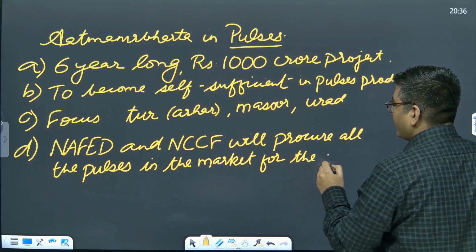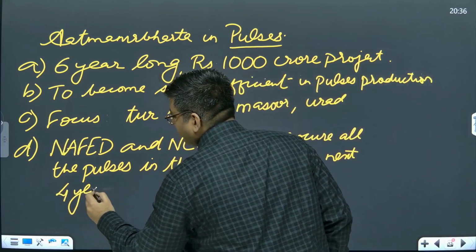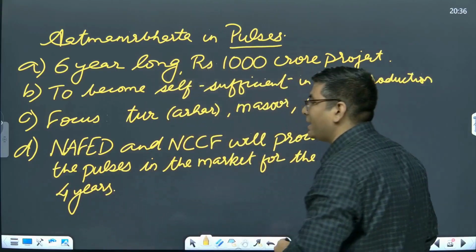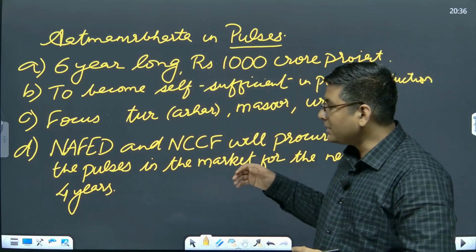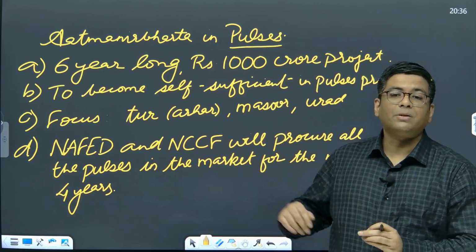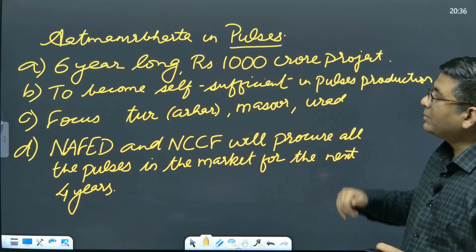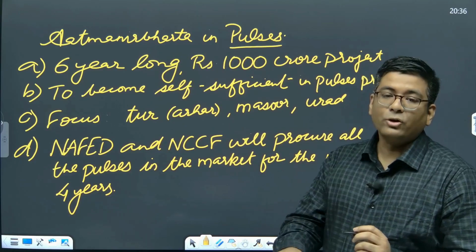So for the next 4 years, now it has been ensured that all the pulses will be procured by NAFED and NCCF. Okay, so this in a way also ensures that the farmer will always be guaranteed the minimum support price. Okay, so that is basically how we see that the Atmanirbharta in pulses has been introduced.